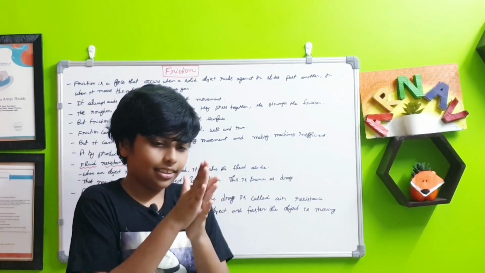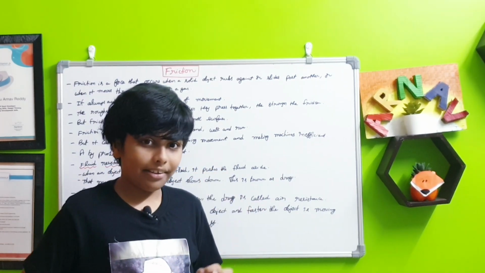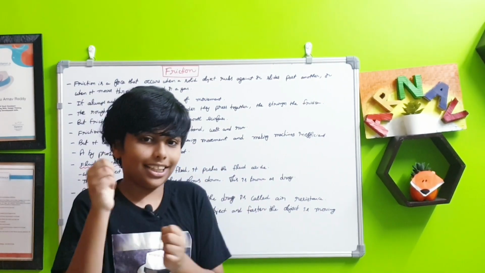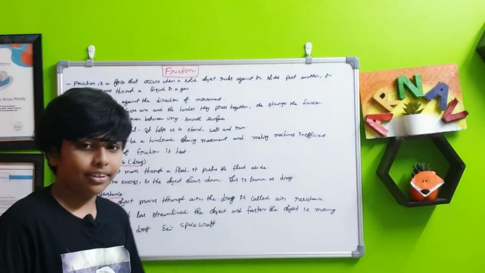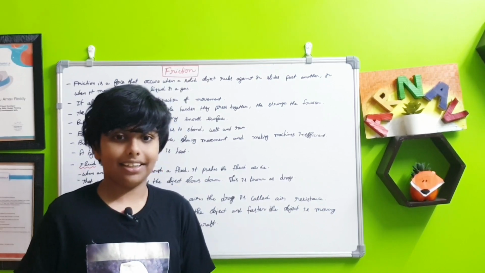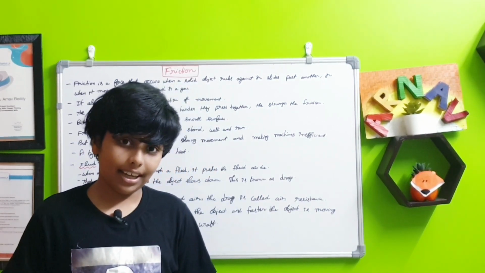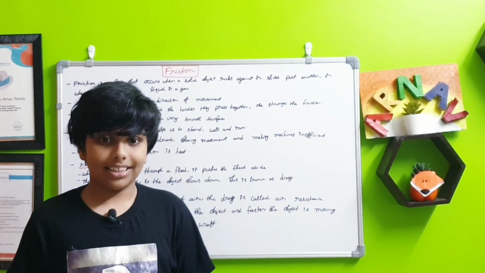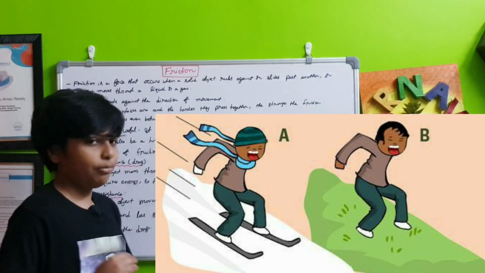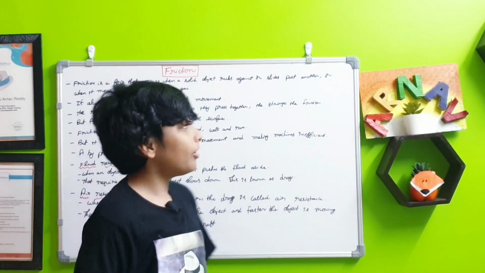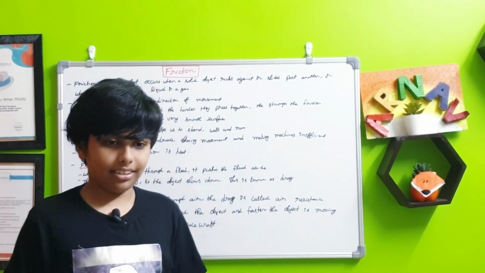When we rub our hands together, it will cause friction, or even if we rub two rocks together, it will also make friction. There are many ways we can make friction, and we use it. Friction is made in everyday daily life, even when we are walking. It always acts against the direction of movement. Even a type of friction is air resistance, which we are going to discuss later in this video.